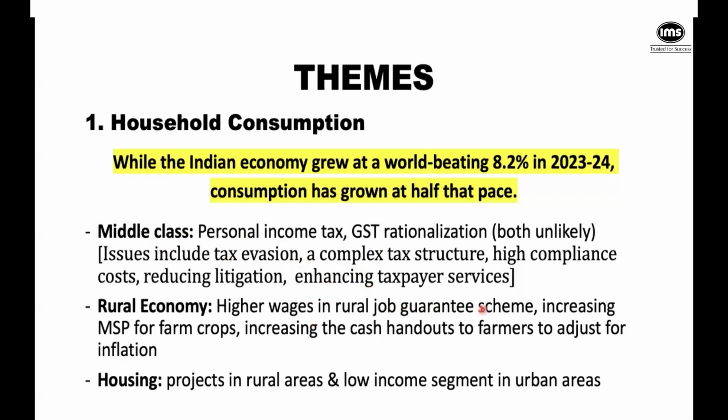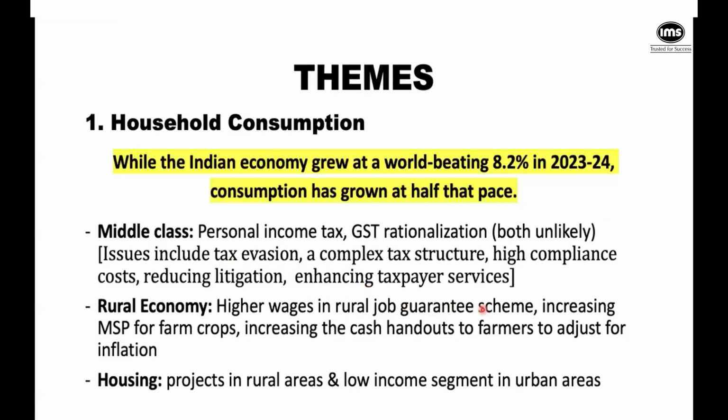Then there's also the question of increasing the minimum support price for farmers. Then there's the question of giving more handouts to farmers, because whatever is there currently is not matching inflation. It doesn't cover other people who are also employed in farming.